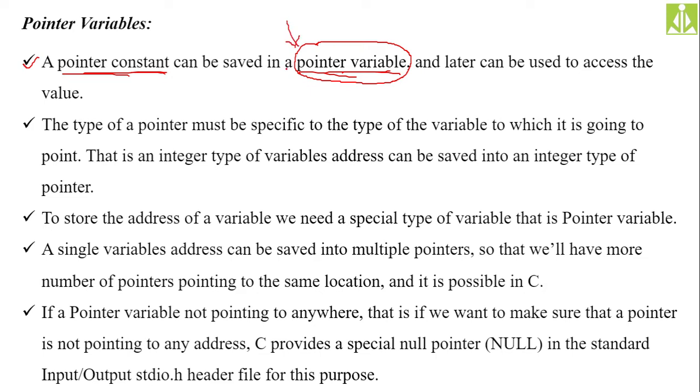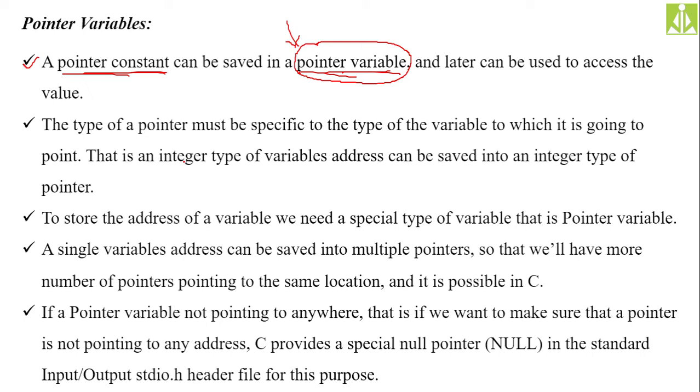The type of a pointer must be specific to the type of variable to which it is going to point. So let us say you have an integer variable, then in order to store the address of that integer variable, you need an integer pointer. So the type of the pointer will be specific to the type of the variable. Whatever variable address you want to store into the pointer, just create the pointer type specific to that variable type. If you have a character variable and you want to store its address, then you need to create a character pointer.